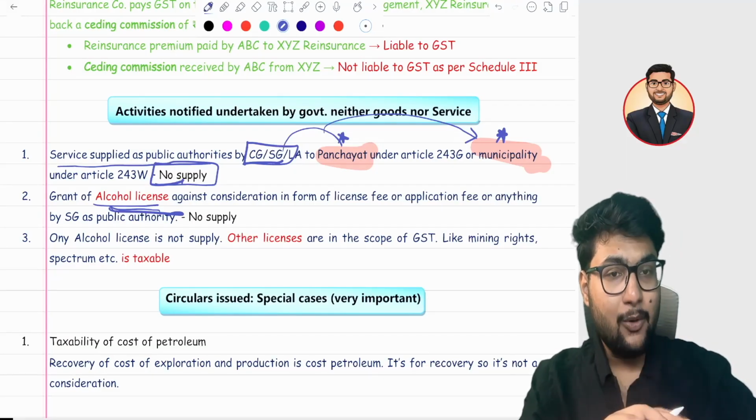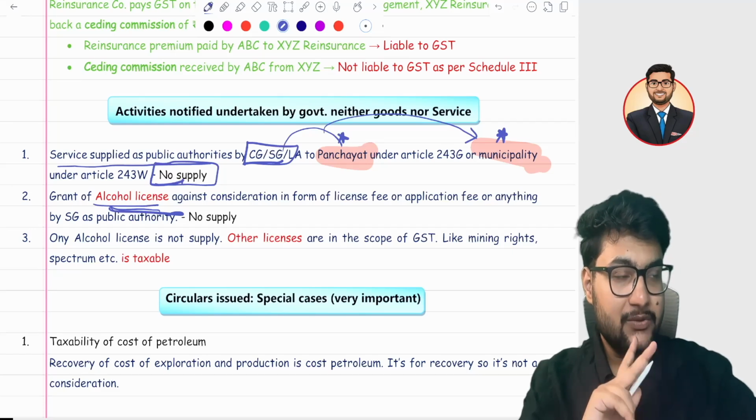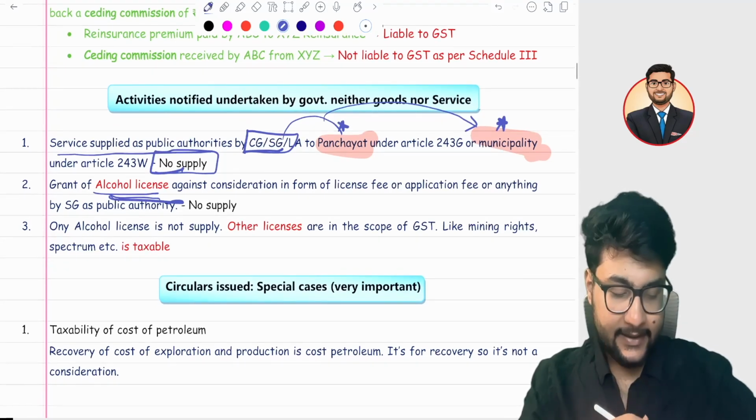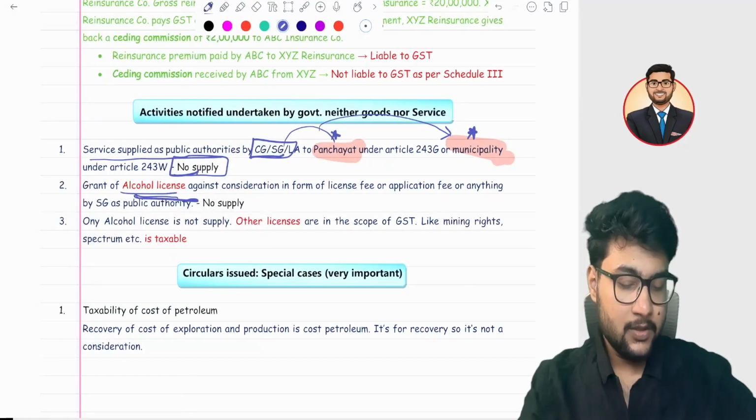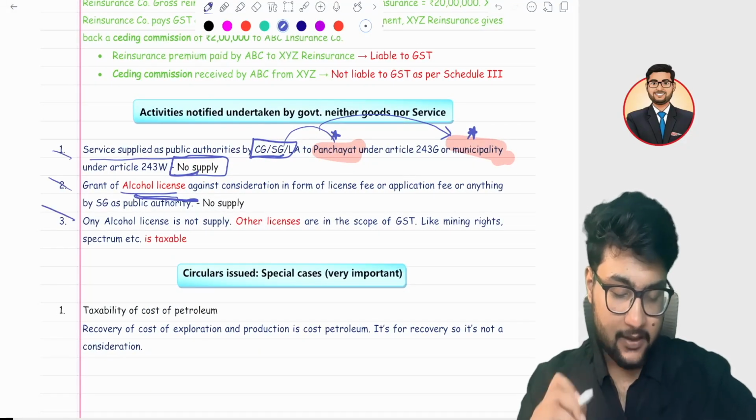Okay, so apart from alcohol license, all the other licenses will be covered under GST. So if you're talking about mining rights, 2G, 4G, 5G rights, and any other rights, they are part of a supply. Okay, these points we have covered.